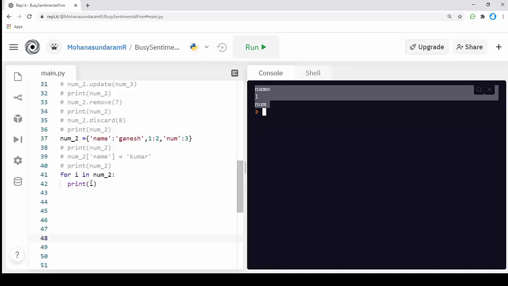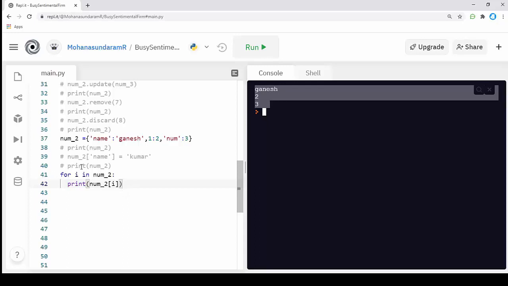What if I want the value alone? I don't want the key, I just want the value. For that, I can call the dictionary name and pass the key in square brackets, and I will get the value for my key. This way we can get the value for the key.